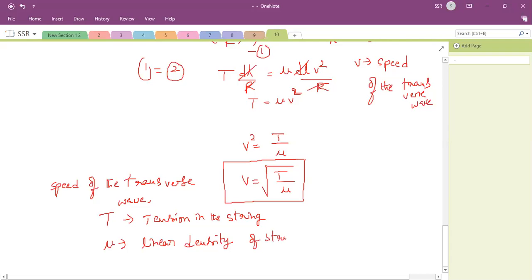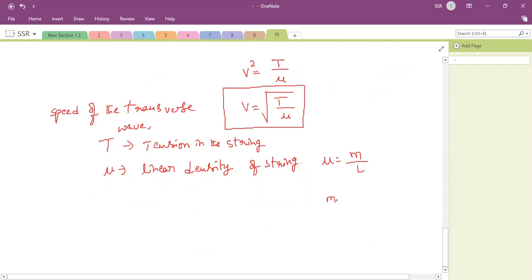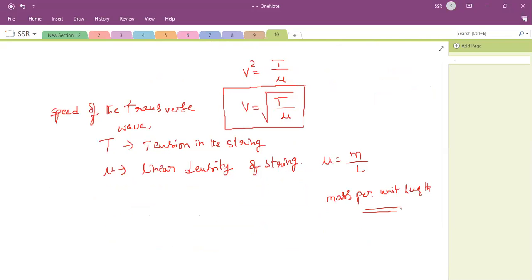Mu is equal to mass per unit length, m by L. Are you clear this, all of you? The speed of the transverse wave v is equal to root T by mu, where T is the tension in the string and mu is the linear density of the string.